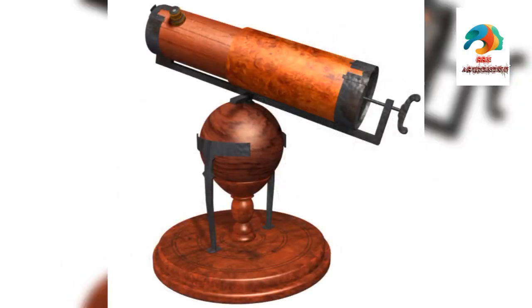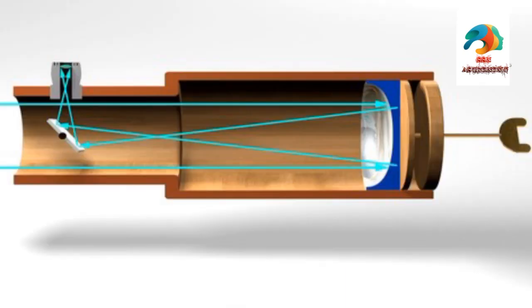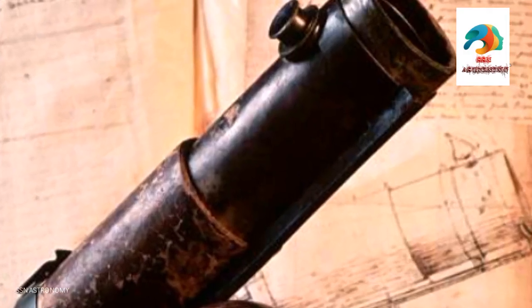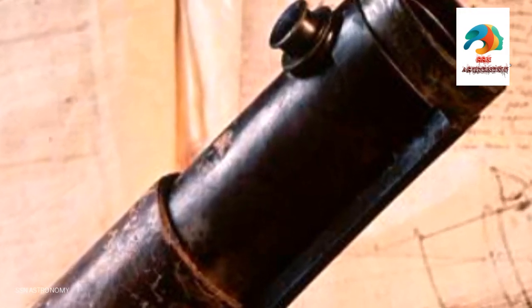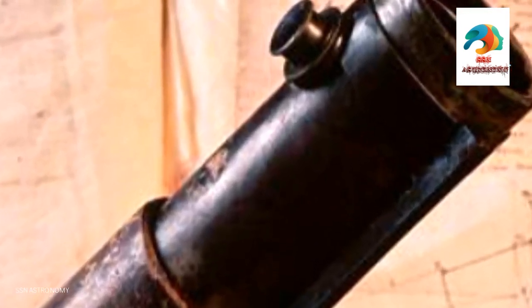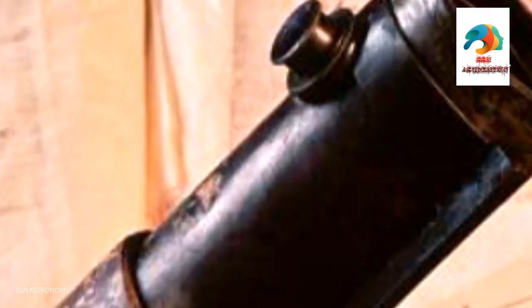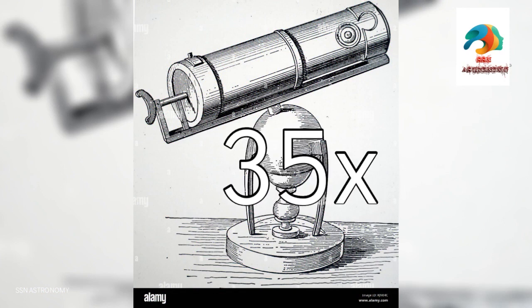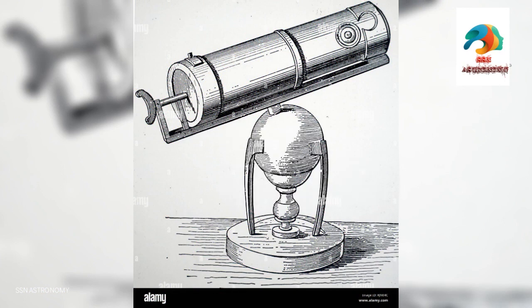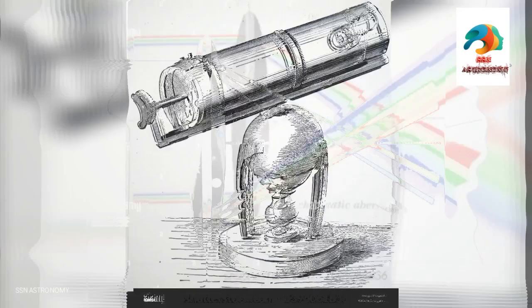Newton's first version had a primary mirror of diameter 1.3 inches or 33 millimeters and a focal ratio of f/2. His telescope was nearly 6.25 inches long, with an eyepiece made up of a plano-convex lens with a probable focal length of 4.5 mm. One could achieve 35 times magnification. Due to the use of mirrors, the telescope worked without color distortion.